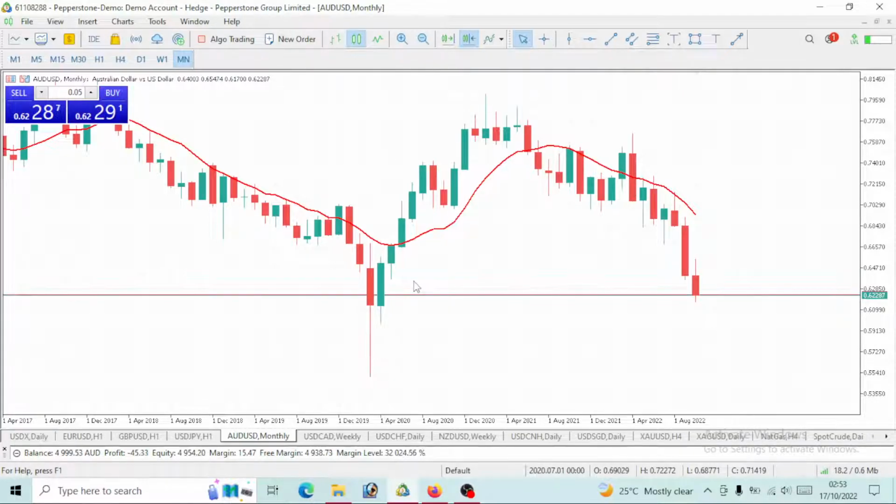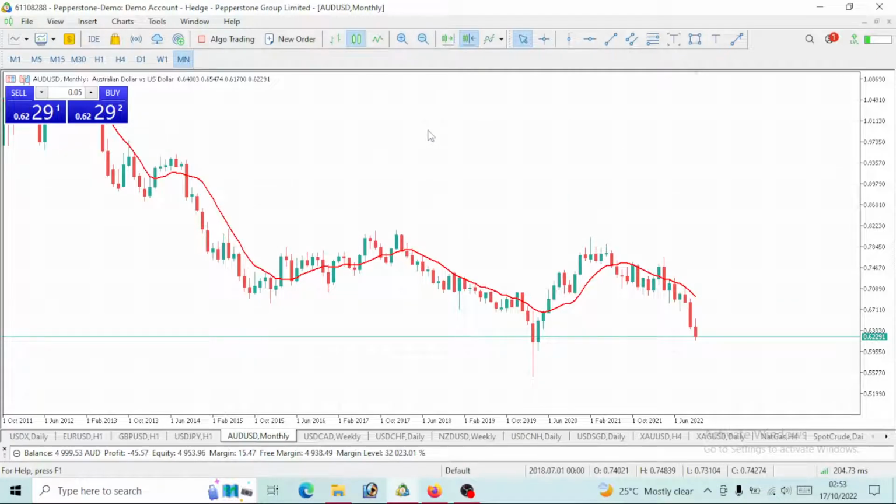We would want to take a look at AUD USD for this week. To be able to predict this price, to know this movement or why we will be moving in such a way this week, I want us to start from the higher time frame, the monthly time frame. We will analyze it downward to the 1 hour time frame. So take a look at this movement.